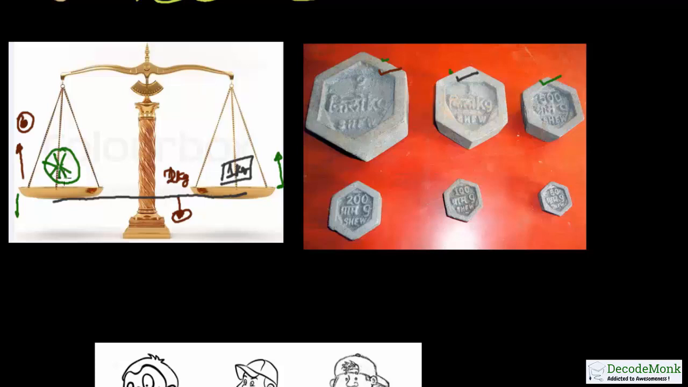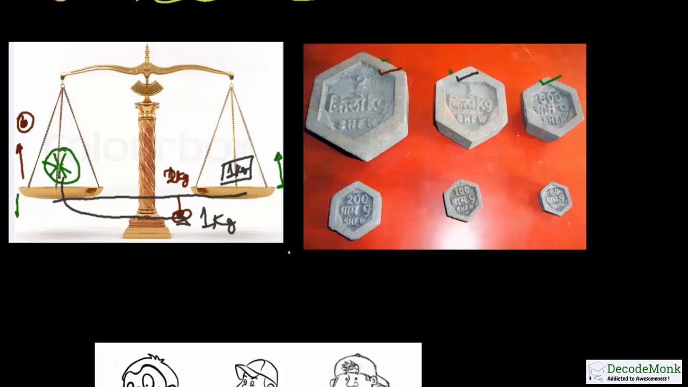So it can be said that the weight of the pumpkin is 1 kg, because by putting 1 kg on the other side, the pumpkin got balanced. So by this trial and error method, it was found that the weight of the pumpkin is 1 kg. It may have been 1 kg 500 gram, it may be 2 kg 200 gram. So this is how the measurement of items can be done.